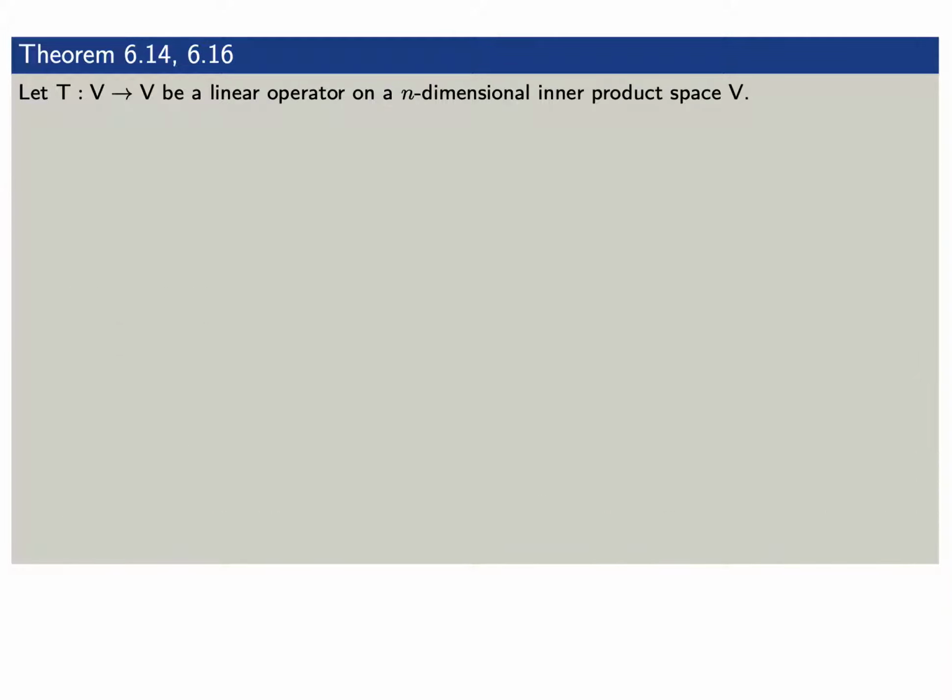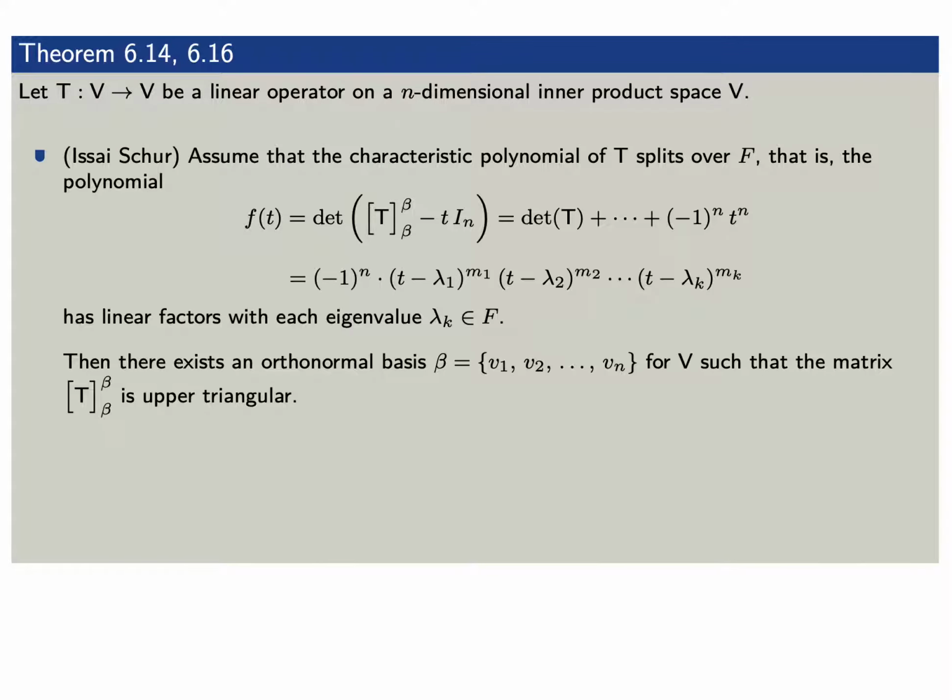We have a few more properties we'd like to state. Say that T is a linear operator on an n-dimensional inner product space V. Assume first that the characteristic polynomial of T splits over our field F. That is, the polynomial f of t factors as plus or minus 1 times (t minus lambda 1) to some multiplicity m1 times (t minus lambda 2) to some multiplicity m2 and so forth.